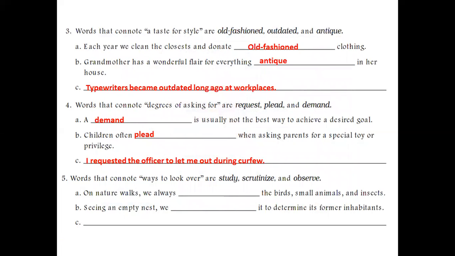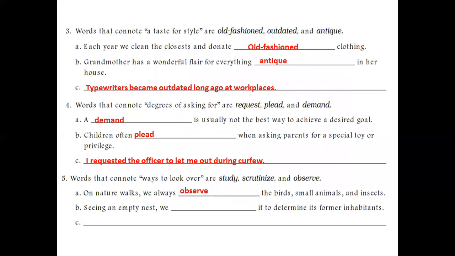Let's now talk about nature walks. We always dash the birds, small animals, insects. Now, it is not that we examine them in detail or study them. No, we just observe them. We just look at them, we just look around us, we just see them, watch them. Okay? So it is observe.